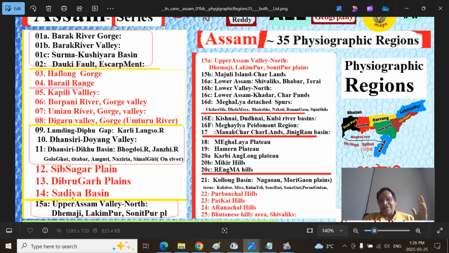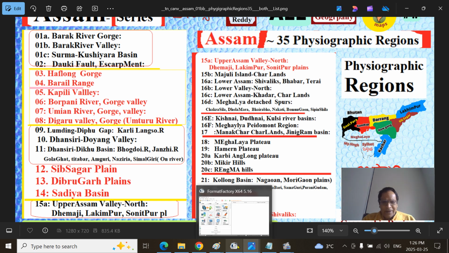Kadar is essentially the newer alluvium where the river deposits. And Meghalaya plateaus, detached spurs. That is the Chakrasila and Bhairaba and Nakatia and those hilly spurs. We'll look at them.